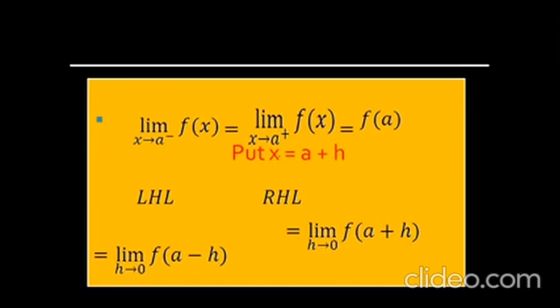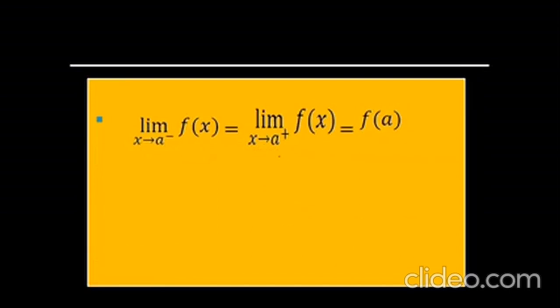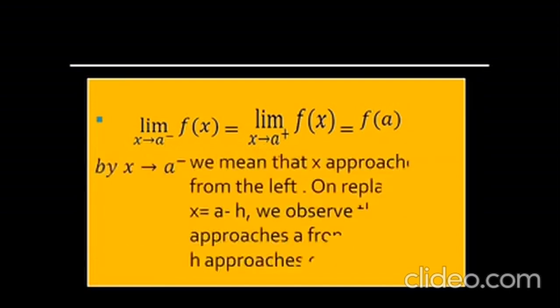Now we should understand the concept of x tends to a minus. By x tends to a minus, we mean that x approaches a from the left on replacing x by a minus h. We observe that x approaches a from the left if h approaches 0.